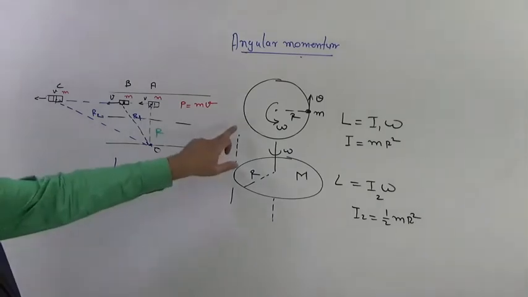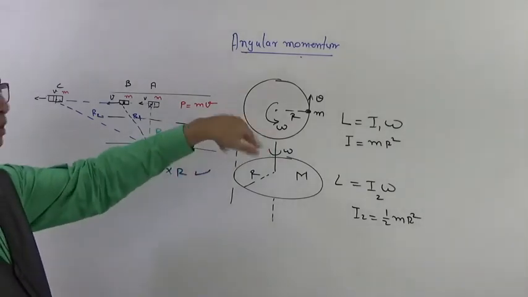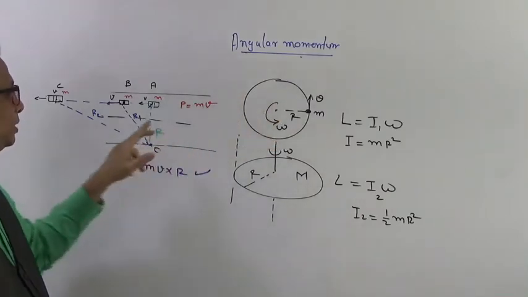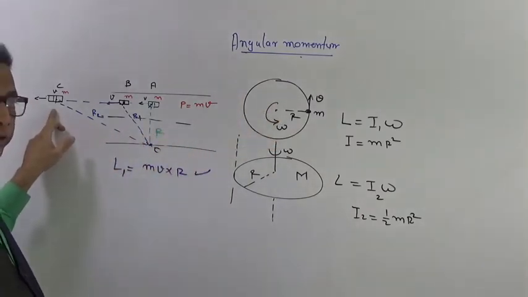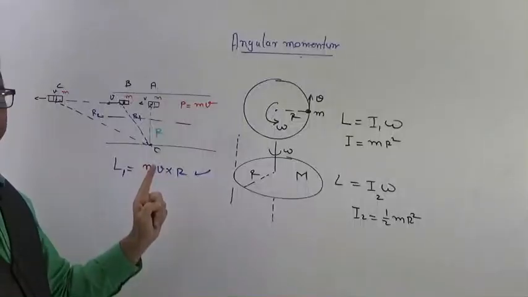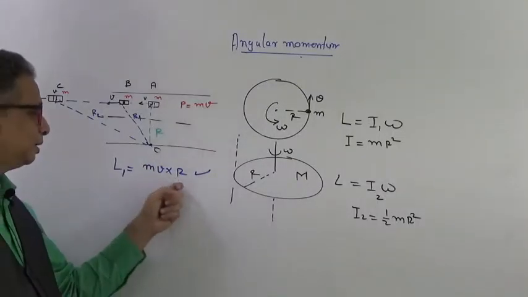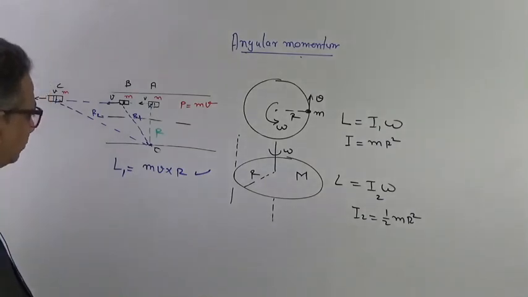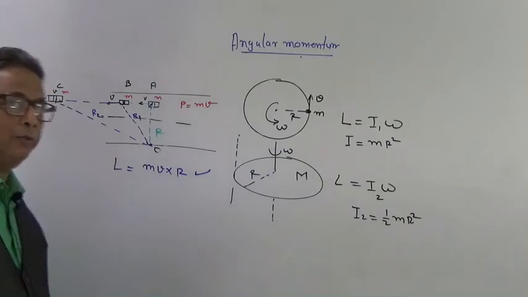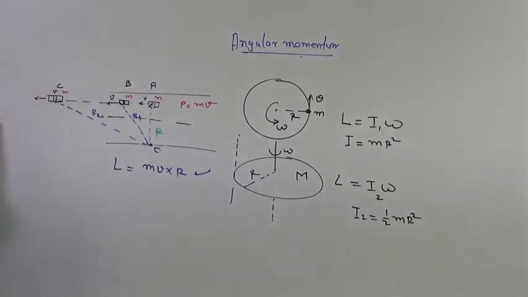And here this is an object which is constantly moving in a circular motion, so the distance r from the axis of rotation is fixed. Here the actual distance is not fixed, it keeps on changing, but the perpendicular distance is fixed, and what we have to consider is always the perpendicular distance, and therefore the angular momentum will not change how much ever far this vehicle would have gone from the perpendicular position.